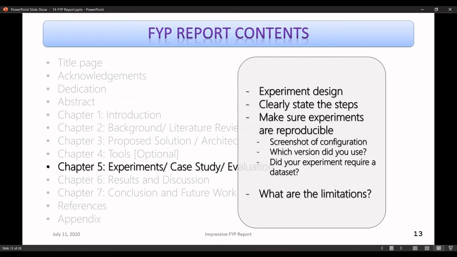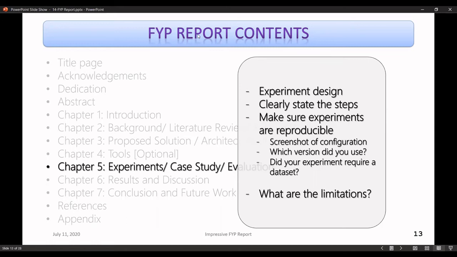Maybe that is the comparison of your tool with the existing tools to see if your tool works better than the previous ones. So you can relate this experiment to the achievement of that objective, right? And you have to make sure that your experiments are reproducible. So what if I want to repeat the experiments you did after 1 year or 2 years or any amount of time? I just want to make sure whether you actually did something or your results are fabricated, right? Just want to confirm, right?